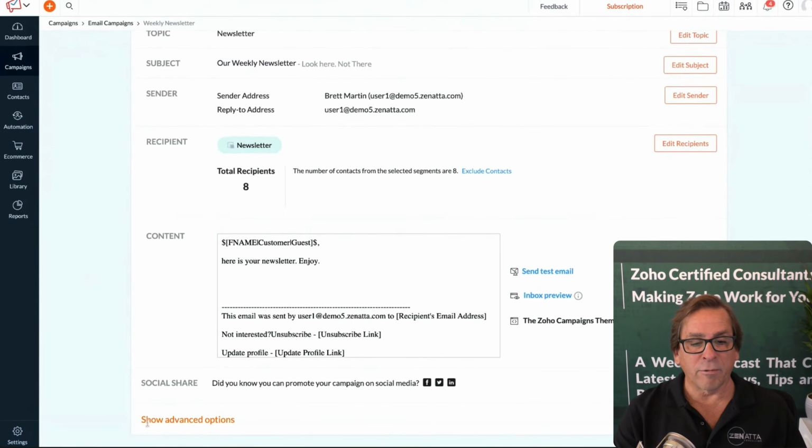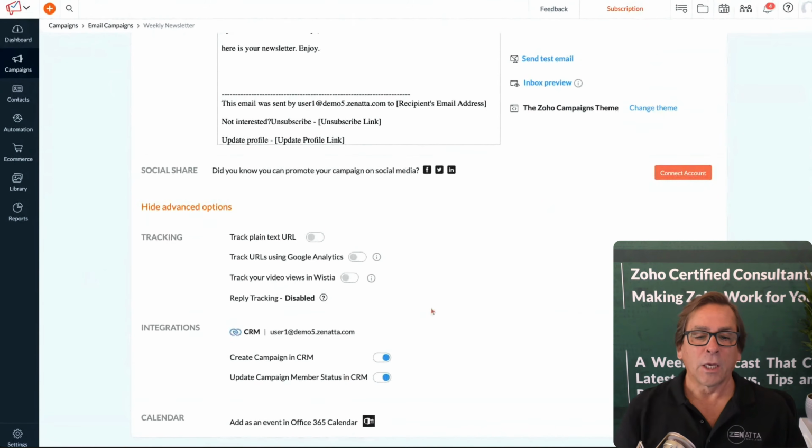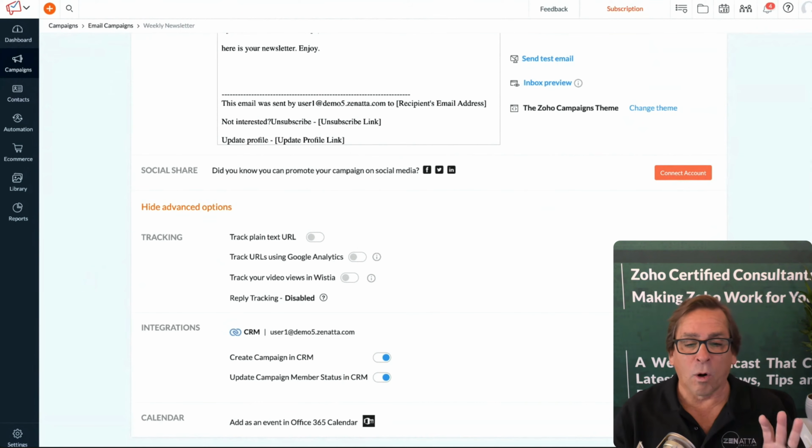You also have some advanced options down here. You can track plain URL text. You can track URLs using Google Analytics. You can track your video views using a third-party software called Wistia. You can have reply tracking, all of these various things.